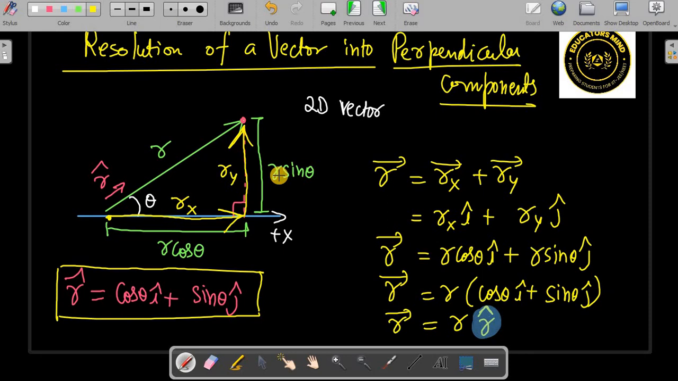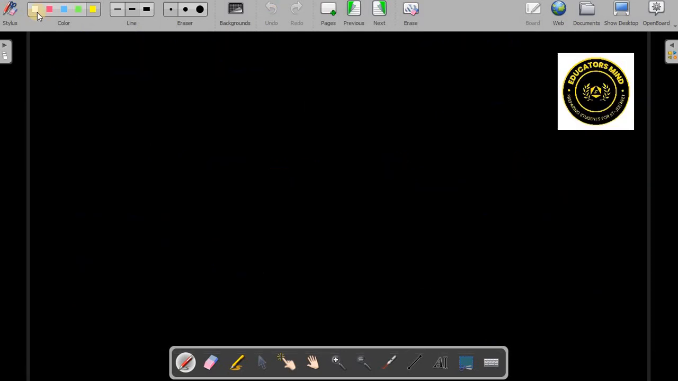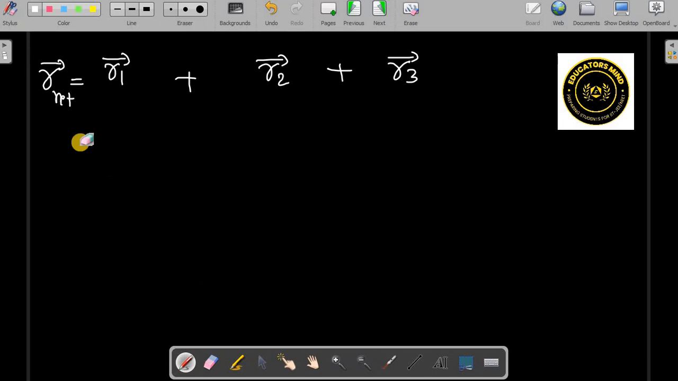So we can resolve a vector into 2 perpendicular components. Right? So this is the resolution. This is a very important concept because we can add n number of vectors by representing them into components. Let's take an example. Suppose this is r1 vector, this is r2 vector, this is r3 vector, and you have to add all of them. This is the resultant vector. Let's say r vector, net vector, sum of all. If you want, you can just write capital R, because capital R is the resultant r vector.